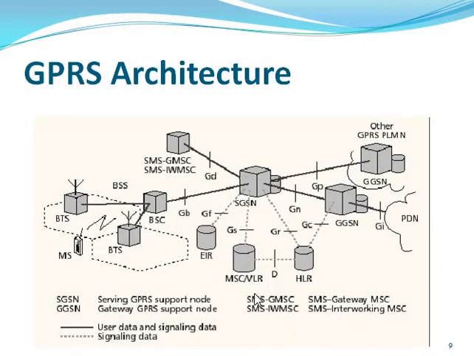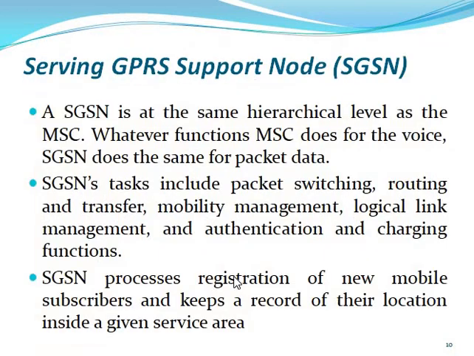In GSM, the MSC is the heart of GSM, and here the SGSN is the heart of GPRS. For any packet, mobility, transferring a packet, or failure of a packet, all the work is handled by the SGSN. So the MSC works for voice and the SGSN works for packet data. This is the main difference. What is the work of the SGSN? The SGSN works for packet data.